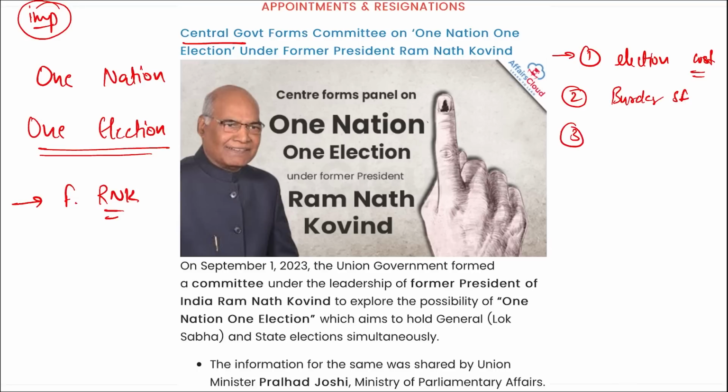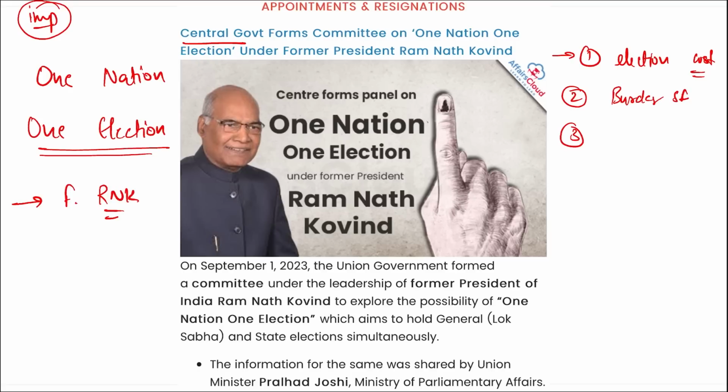Then, multiple campaigns are being held. Multiple times you will see governments focusing on campaigning, because if there is one election, then all these campaigns will be held once. But if we have different elections for different regions and organizations, then there will be campaigning multiple times. These are the pros that we will benefit from. But what are the cons?